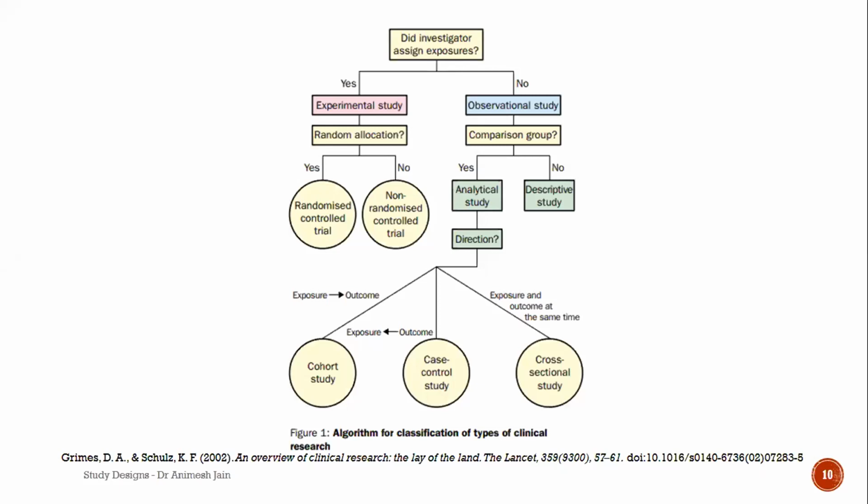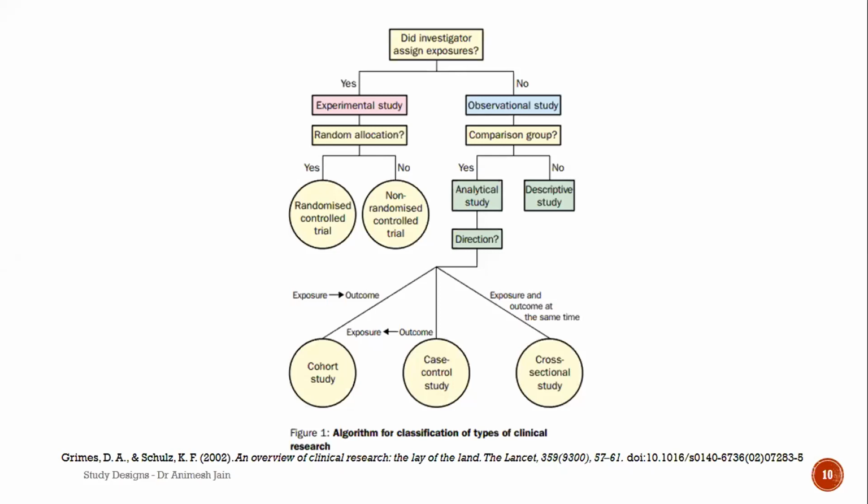If there are two groups, one with exposure, one without, and there is a comparison, then it's an analytical study. Now, depending on the direction, if I'm going from exposure to outcome, then it's a cohort. But if the outcome has already happened, and I'm going back to see what the exposure was, then it's a case control.